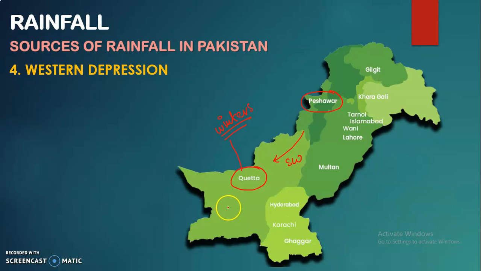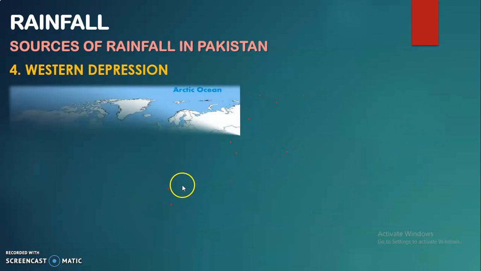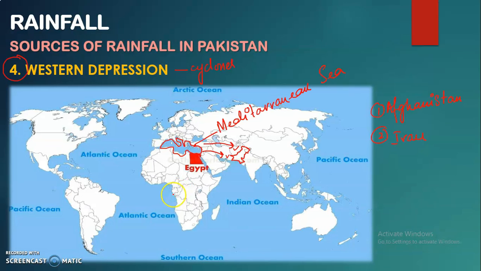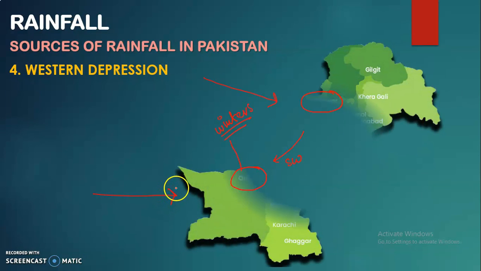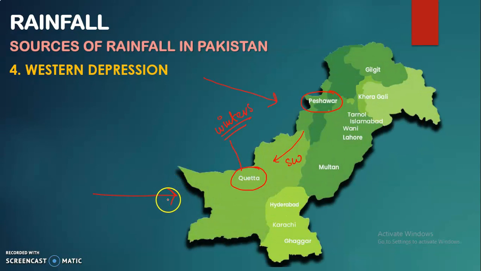So this is one example that we have over here. When we talk about this one, this is the place from where it enters, that is Afghanistan and Iran, from where the Western Depressions are coming and originating from the Mediterranean Sea, as I've shown you in this diagram as well. Now this is something we have related with the Western Depression, which is another source of rainfall in Pakistan.